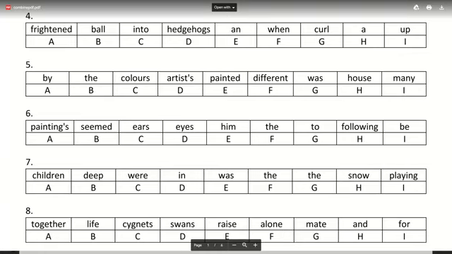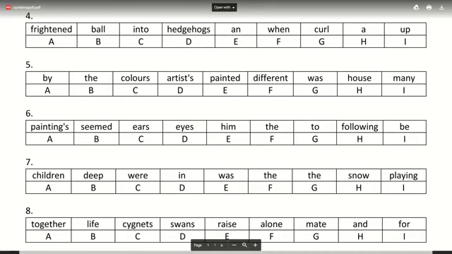So the answer for number 6 is, should I wait for more of you to do it? It's basically for number 6 the painting's eyes seem to be following him. So what you don't need is ears. Ears is not needed in that one. If you have not done number 6, we have given the answer for number 6. Ears is not needed. So the sentence was, the painting's eyes seem to be following him. So the next one now, number 7.